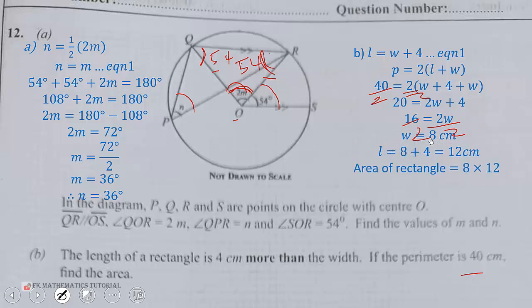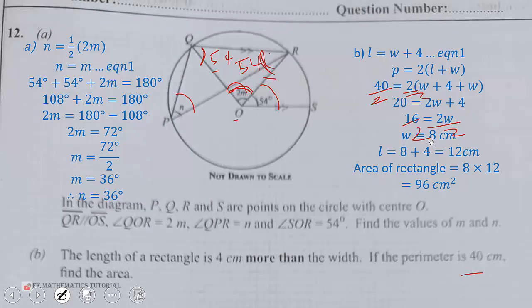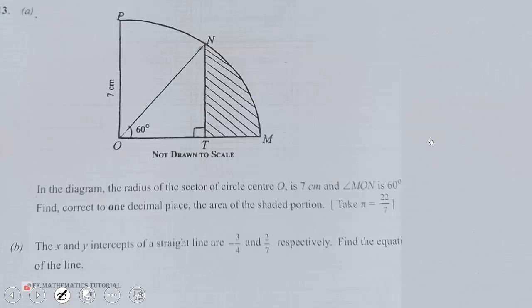So the area of the rectangle will be 8 times 12, which is 96 centimeters squared. Okay, 96 centimeters squared. Now let's look at the final question for this paper, WASSCE 2023 core mathematics paper.